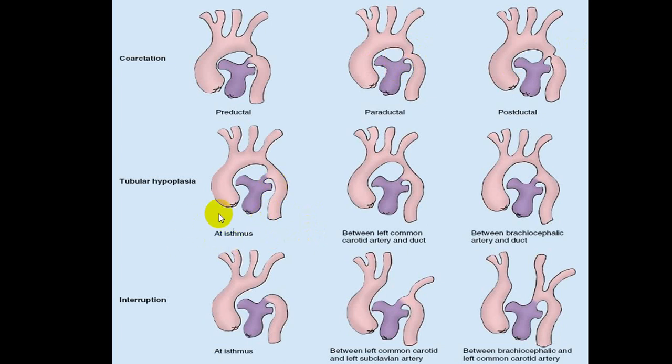Now, if you look at the isthmus part, at the isthmus, it is called at the isthmus. So this is a long portion. Here you can see that this is interruption, where from here onwards there is no perfusion to the distal part of aorta. So this will be interruption, and in interruption blood flow has to be from the duct into the aorta. You can see from duct into the aorta. You can have left subclavian or common carotid arising from that. These are all different types of anomaly you can have right at birth.